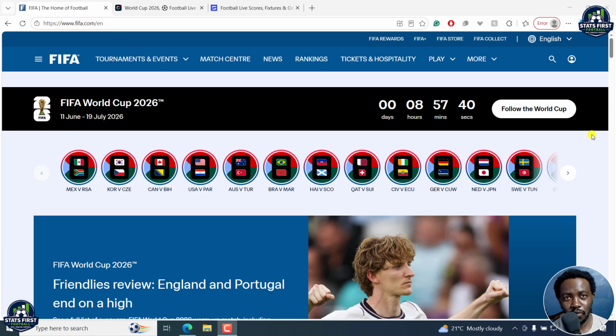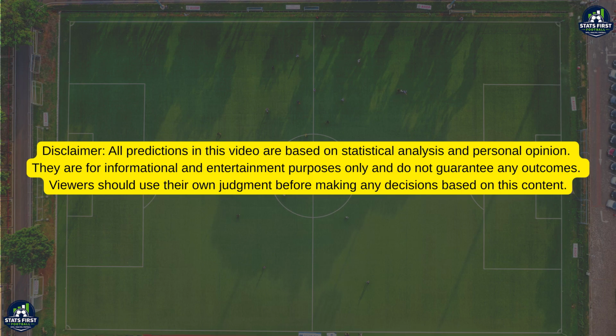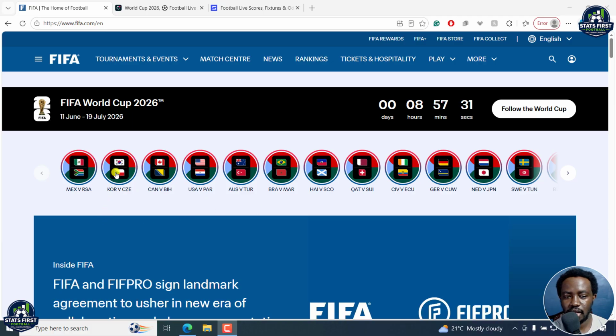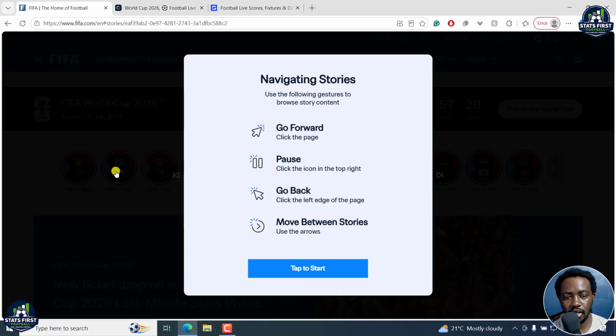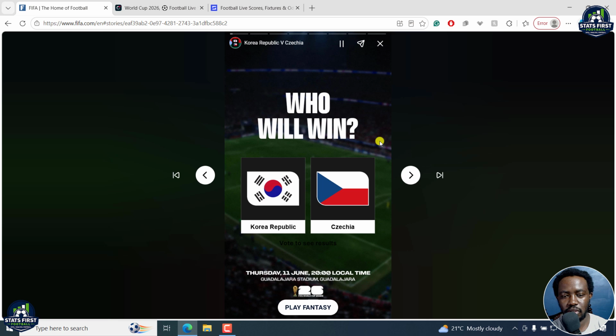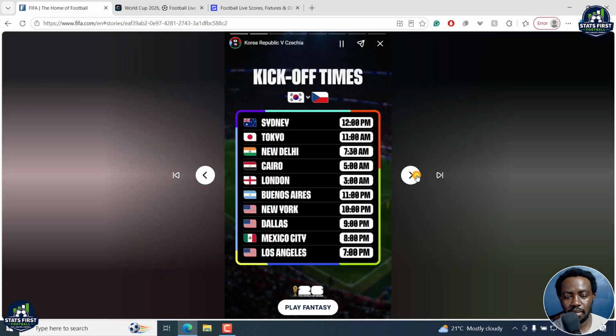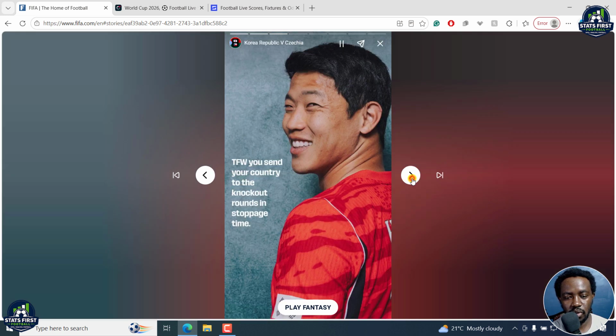These are my predictions for the South Korea versus Czech Republic game for the FIFA World Cup 2026. Now, this is going to be the second game in Group A, and you can see you can select who will win, when it's going to be available. For my time, I think it should be at around 3-4 a.m. my time, so I'll have to wait and see, but these are my predictions, and you can see the times based on where you are when the games will be available.